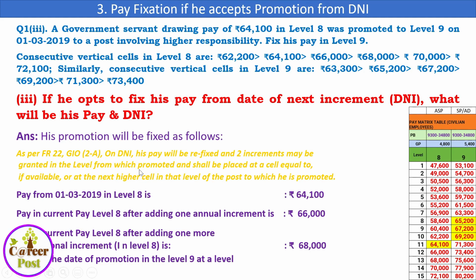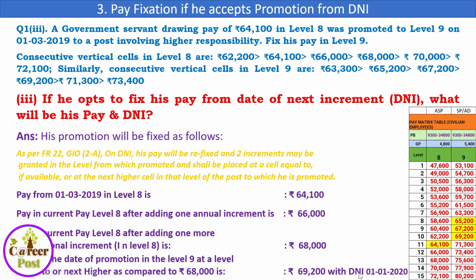So what the rule says, you should either place him at 68,000 if it is available in level 9 or in the next higher cell. So what is the next higher cell? It is 69,200, the next higher cell in that level of the post to which he is promoted, which is level 9. So 69,200 will be the pay fixed for this person who has opted for date of next increment.